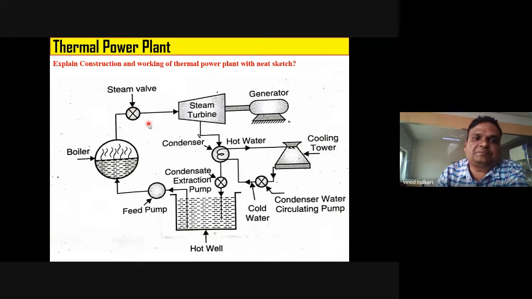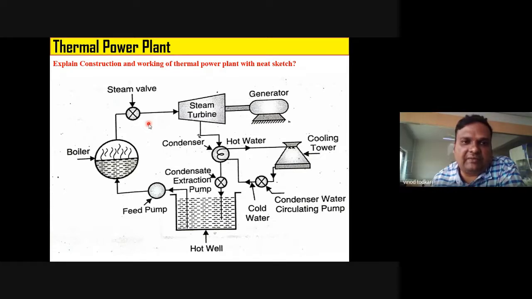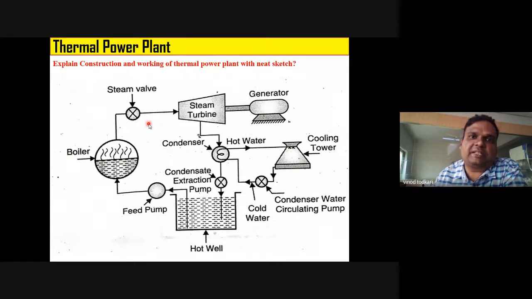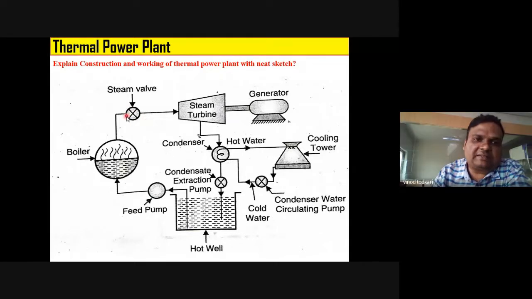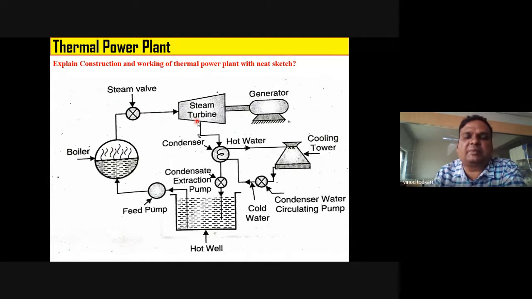Steam valve regulates the flow of steam from boiler to turbine. कुठल्याही वॉलचं फंक्शन असतं, घरामध्ये आपला टॅप असतो, नळ असतो, तो कशासाठी आपण वापरतो? टू स्टार्ट द फ्लो, टू स्टॉप द फ्लो अँड टू रेग्युलेट द फ्लो. Either we can start, we can stop, or we can regulate. The basic function is to regulate, right? So steam stop valve regulates the flow of steam from boiler to turbine.